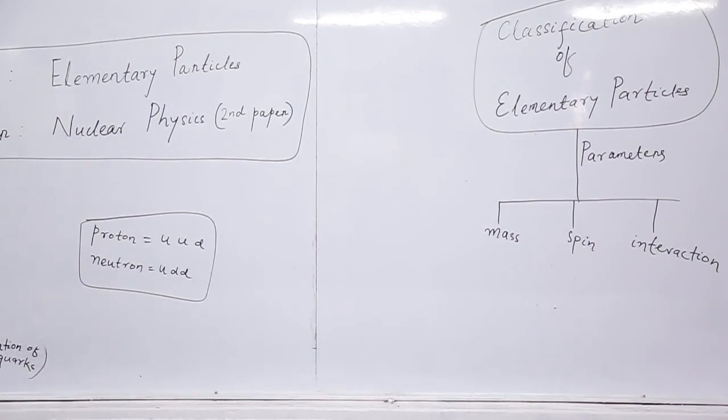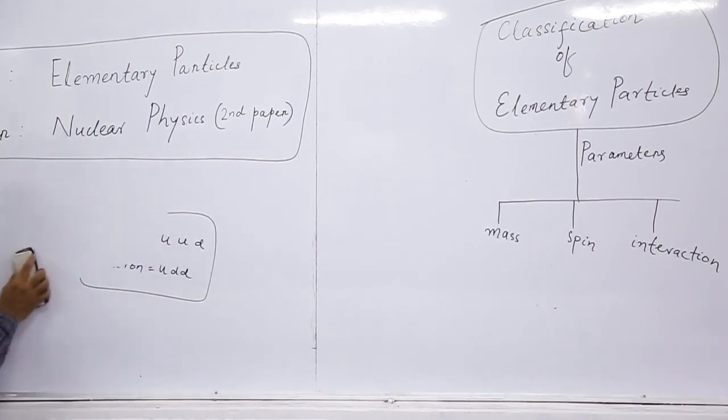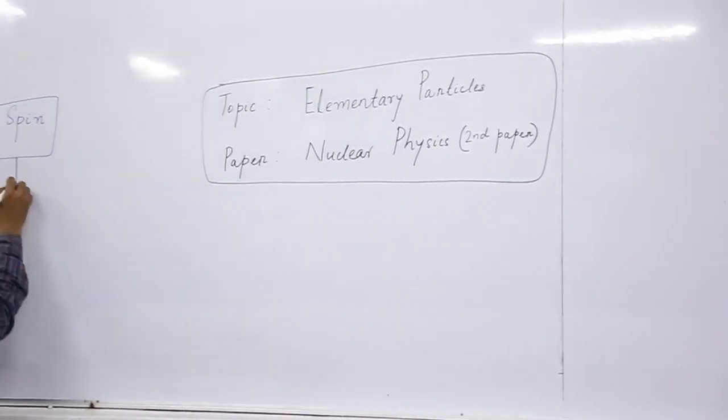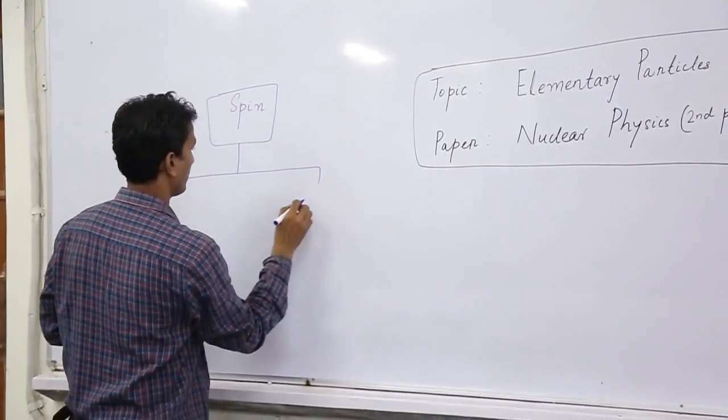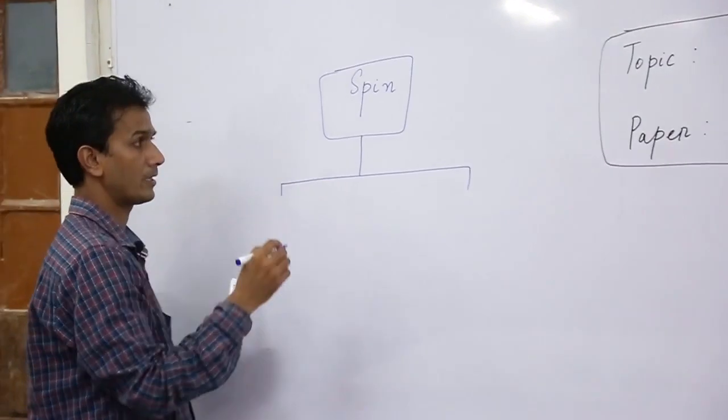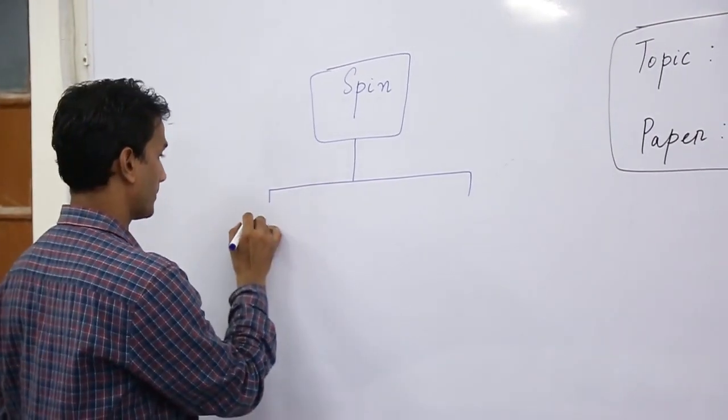On the basis of spin, we classify the elementary particles into two types.